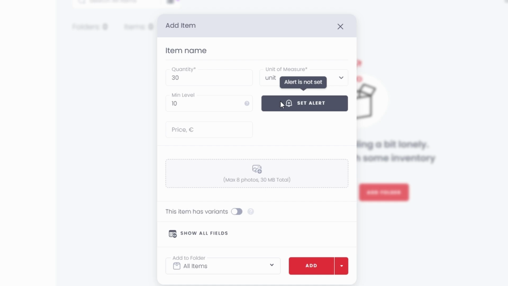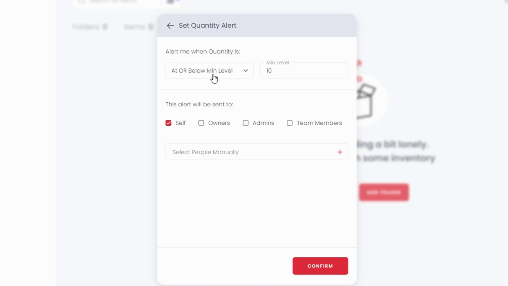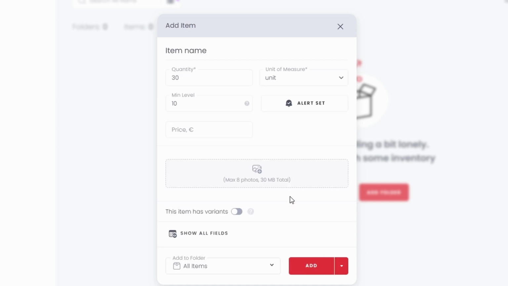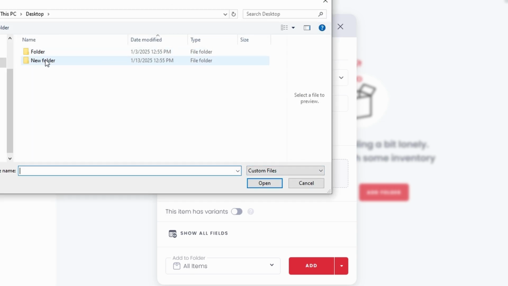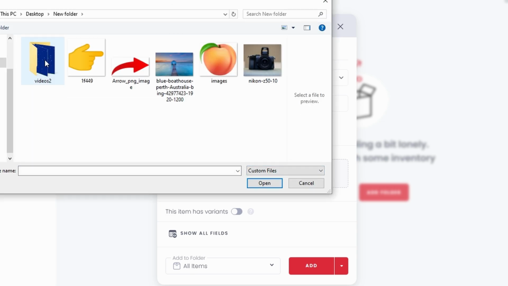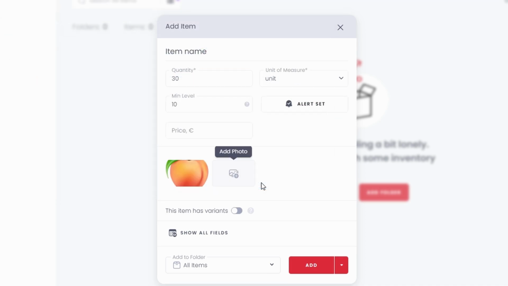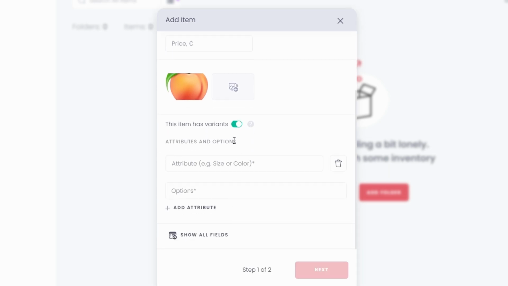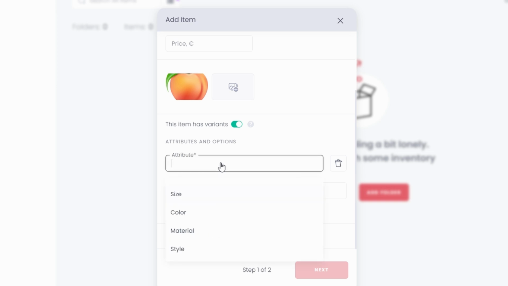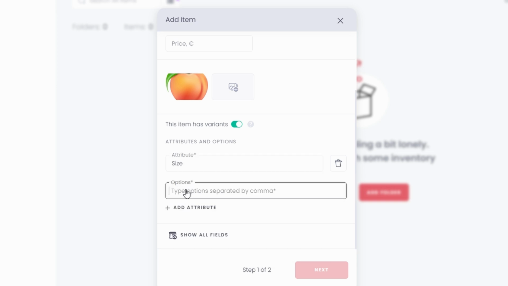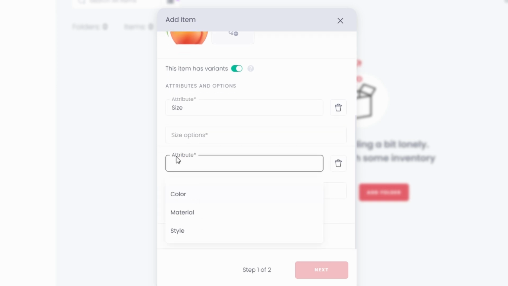Input the price per item or its total value. This is useful for keeping track of your inventory's financial worth. Upload one or more images of the item. This is especially helpful when managing multiple similar items, as it provides a visual reference to prevent confusion. Use this to track variations. For example, if you're managing running shoes, you can specify sizes 7, 8, 9, and colors like black, white, red. This keeps everything neat and organized.